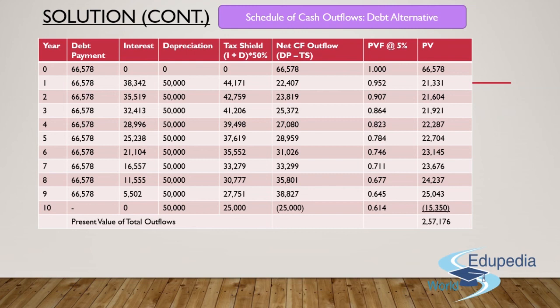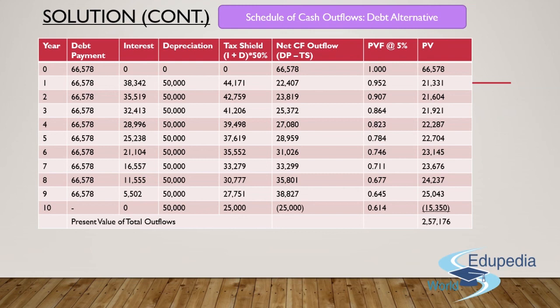But depreciation is something which will be charged at year end. So the benefit I was not able to get in year 0, I'll get the same benefit here in year 10. So 50,000 will be charged as depreciation, my remaining depreciation amount. Since that is the amount of depreciation which I'll be charging in the books of accounts for year 10, the tax shield which I'll be able to extract out of it is 50% of 50,000, which is 25,000. So what is my net cash outflow for year number 10? It has to be negative 25,000. I'll multiply the same with the present value factor at 5%, which is 0.614. I'll get the present value as negative 15,350 rupees.